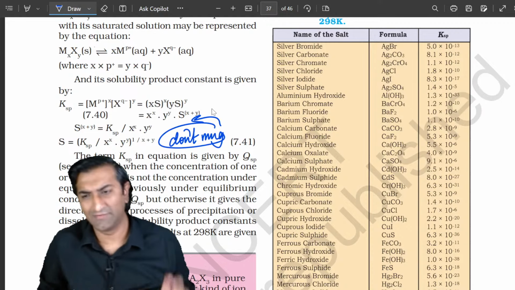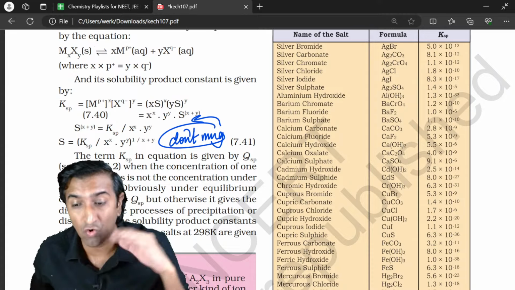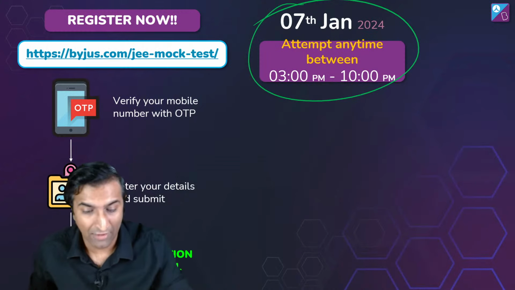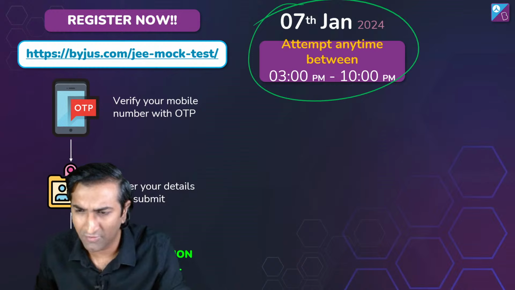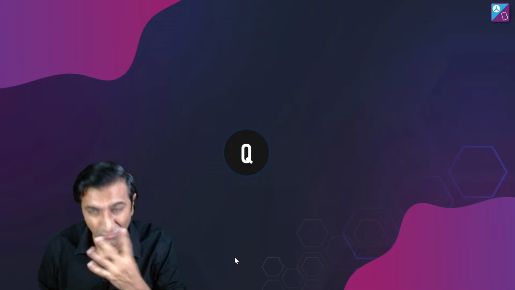And especially for things like this, please don't mug. It's a massive waste of time to mug anything in ionic equilibrium. You can quote me anywhere on this. Anybody who's mugging ionic equilibrium is doing it a great disservice, because I wouldn't like it. I'm telling you my personal view. I would hate a subject जहाँ तुमको mug करना पड़े. And ionic equilibrium is something I really, really like. So you must know कि कुछ mug नहीं करना है.